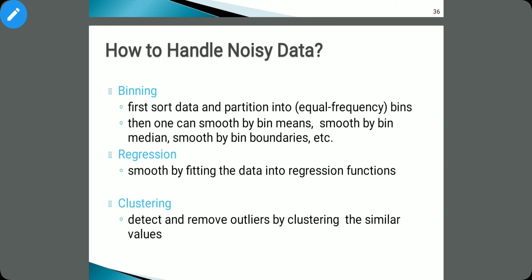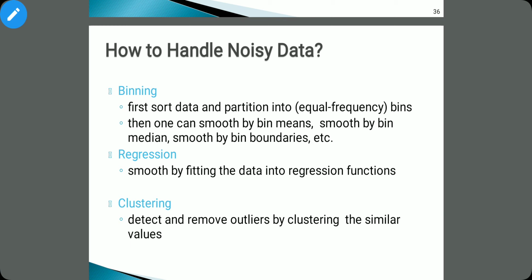So what is binning? The binning method smooths a sorted data value by consulting its neighborhood. In binning, we first sort the data values and then partition them into equal frequency bins. For example, if we have 12 data elements, we first sort those 12 data elements.